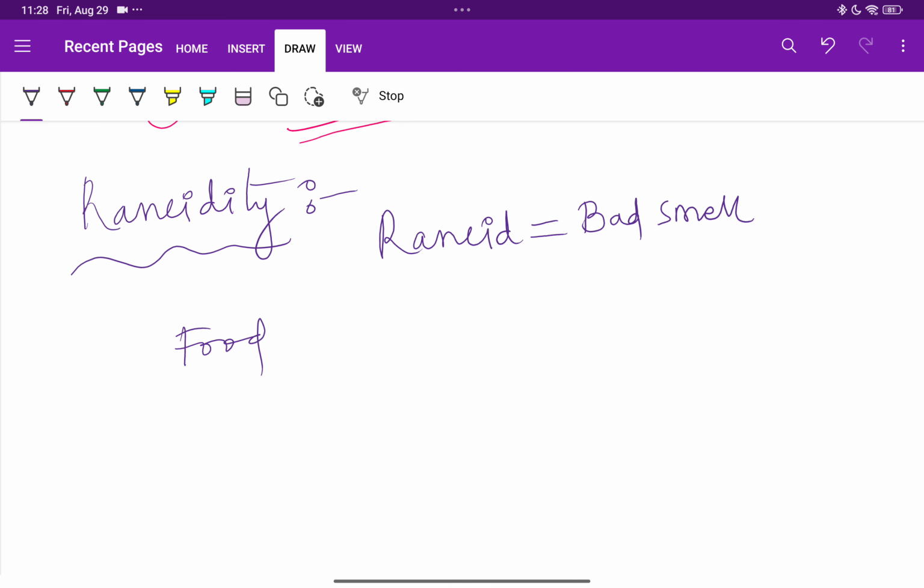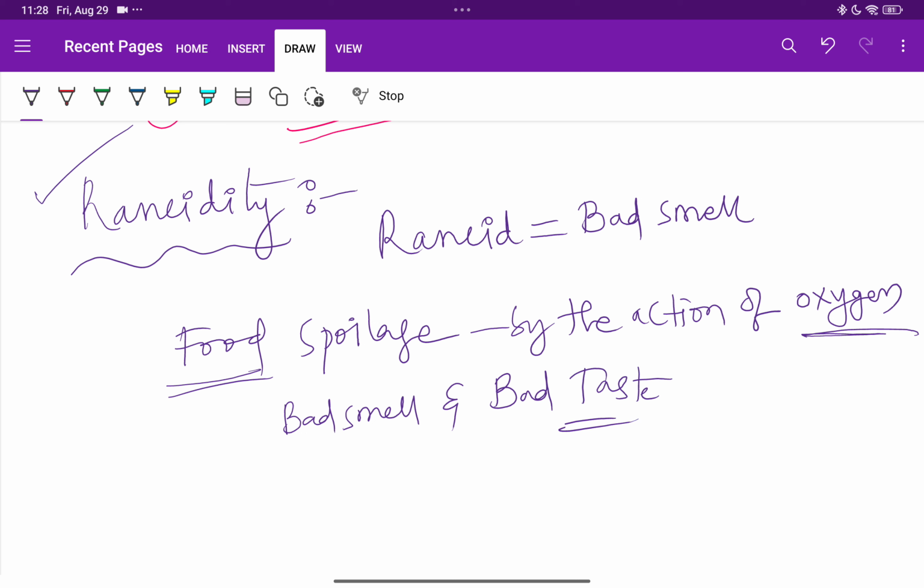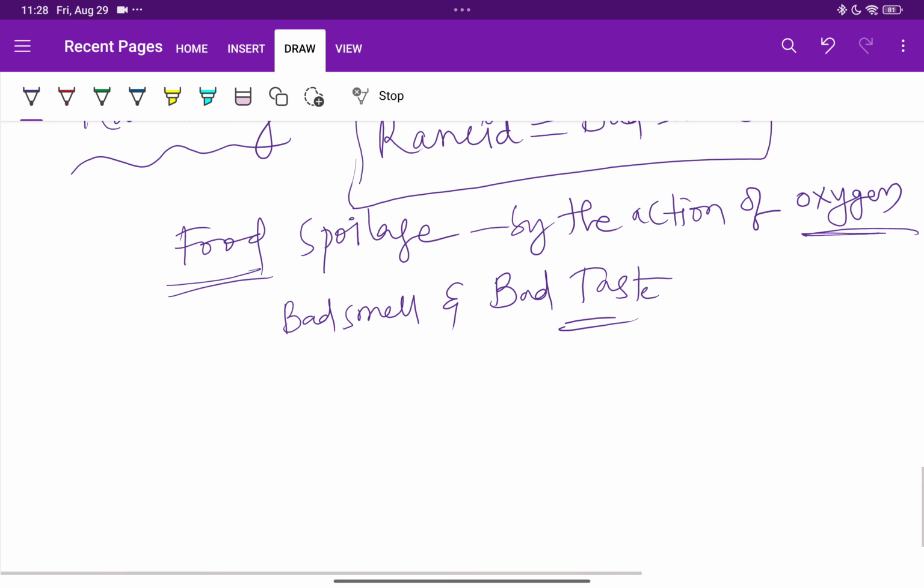So you need to remember, when we keep food in the open atmosphere, the food is going to spoil. Food spoilage by the action of oxygen. When you keep food in a bowl in the open atmosphere, the food is going to react with oxygen, then the food will give us bad smell as well as bad taste. Then this process is called rancidity. So rancid is nothing but bad smell, foul smell.